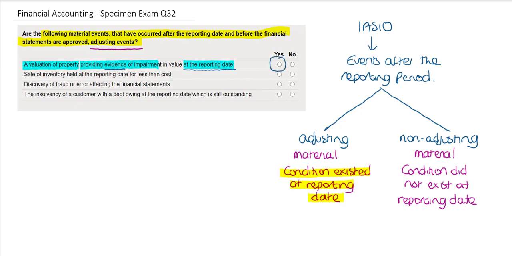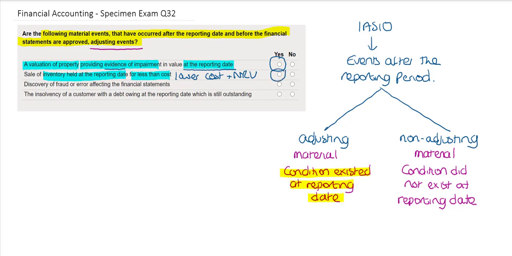The next statement says that a sale of inventory held at the reporting date is for less than cost. Inventory should be valued at the lower of cost and net realizable value, and so if we have got a sale of inventory that's less than cost, that would suggest the inventory is overstated and should be an adjusting event.